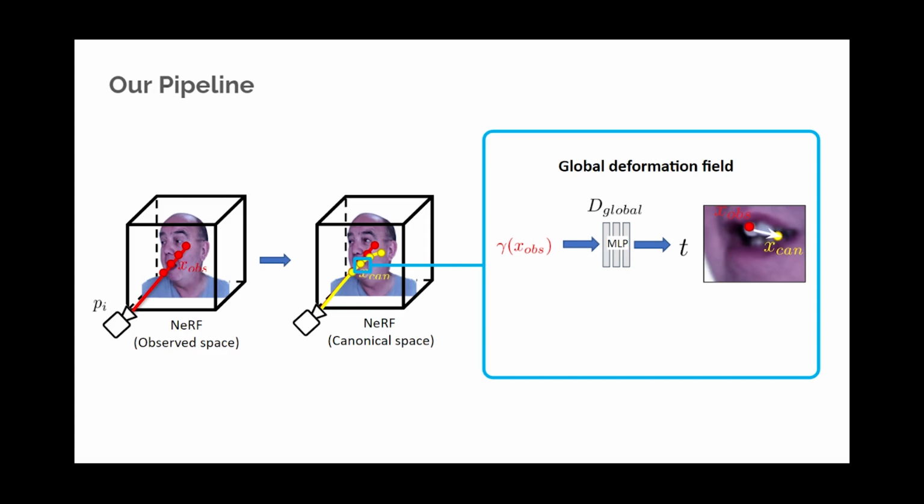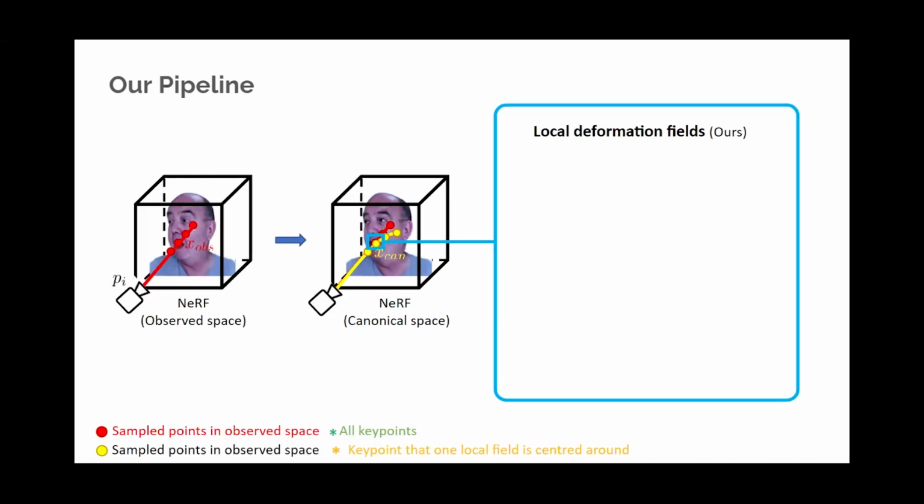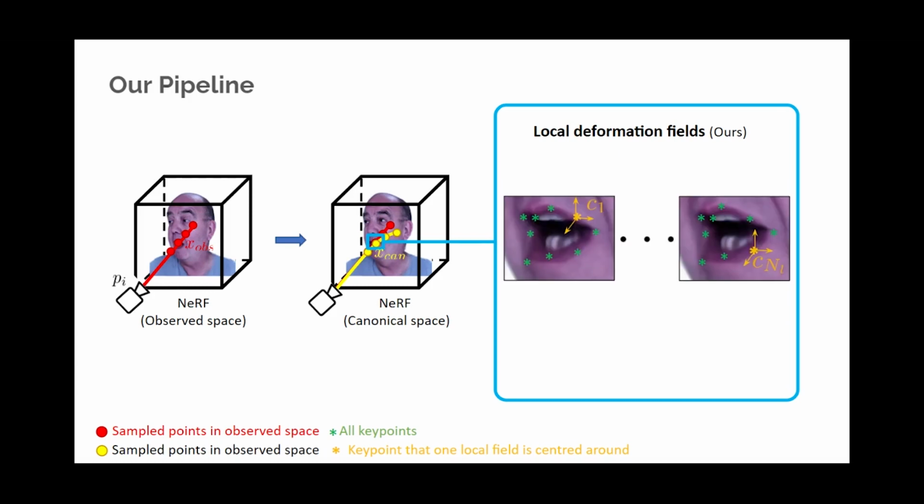Global deformation field can be conditioned on expression codes to represent deformation due to expression, and additionally a per-frame deformation code to represent additional deformation. Instead of a global deformation field, we represent deformation as the sum of many local deformation fields centered around selected facial key points, and we use a subset of the facial landmarks from the face tracker as these key points. For each sampled point on the ray, we first convert it to the local space of each key point by subtracting the key point location and feed to the corresponding local deformation field.